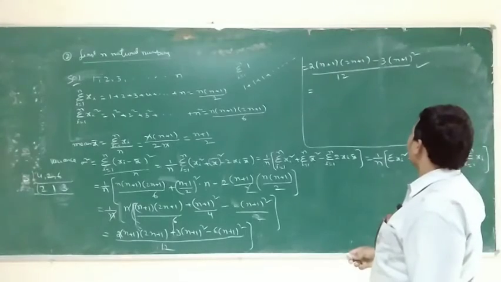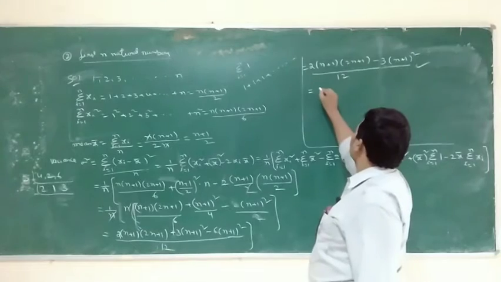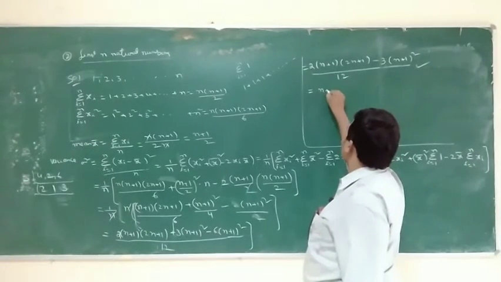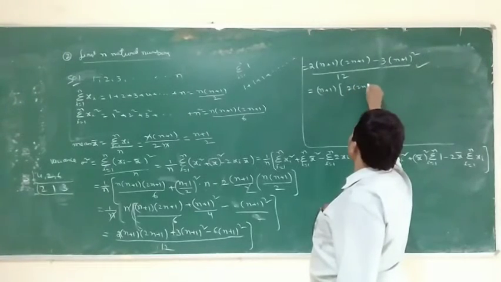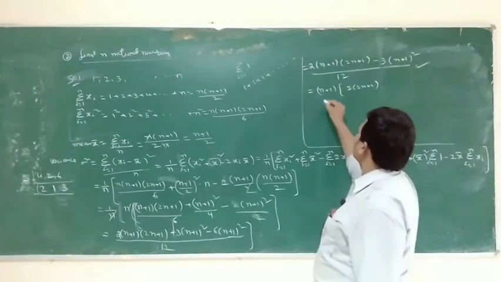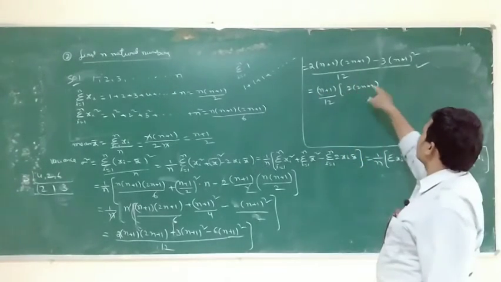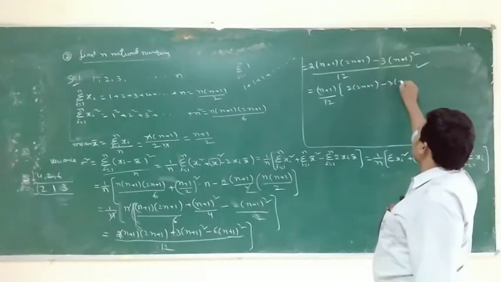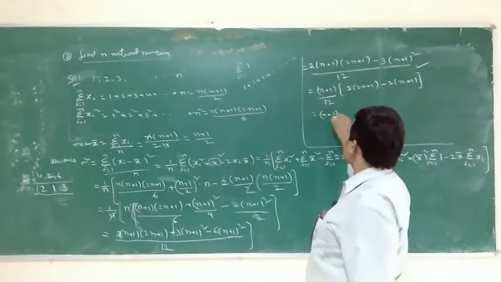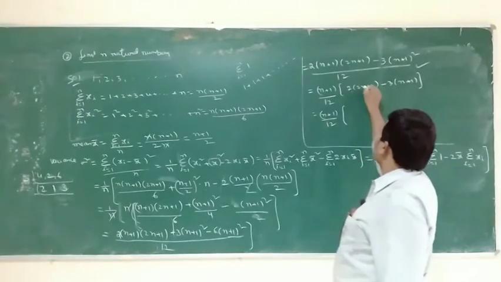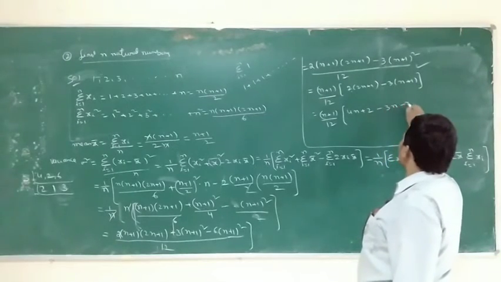2 into n plus 1 common. n plus 1 common, so n plus 1 by 12 into 2 into 2n plus 1, minus 3 into n plus 1. So that is equal to n plus 1 by 12 into 4n plus 2 minus 3n minus 3.